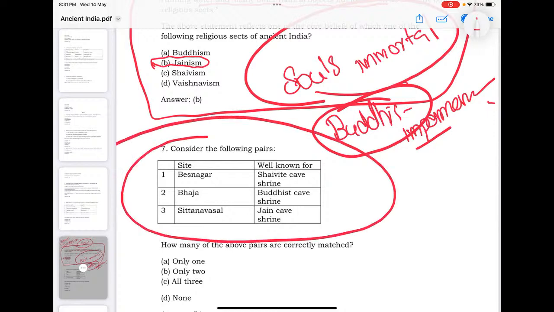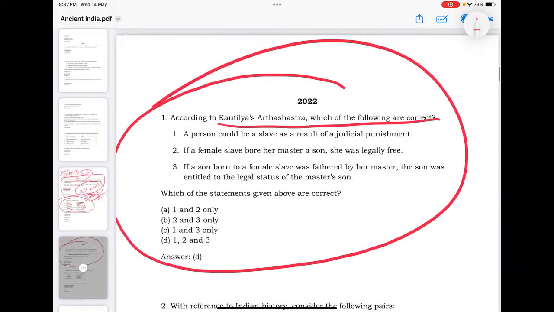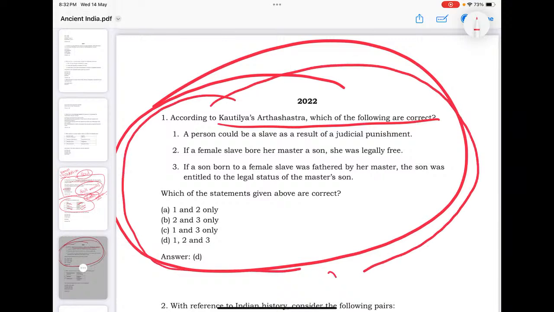Then coming to this, you see that different archaeological sites and their popularity are being asked here again. Yes, Besnagar is not a Shaivite cave site. This is also okay. We know that. Then again, there is a question on Kautilya's Arthashastra. Just see one topic which is being repeated: the sources, or literary sources, that is religious and secular literary sources of ancient and medieval times. Lots of questions are there, especially revolving around their plot, their ideas, their various observations.